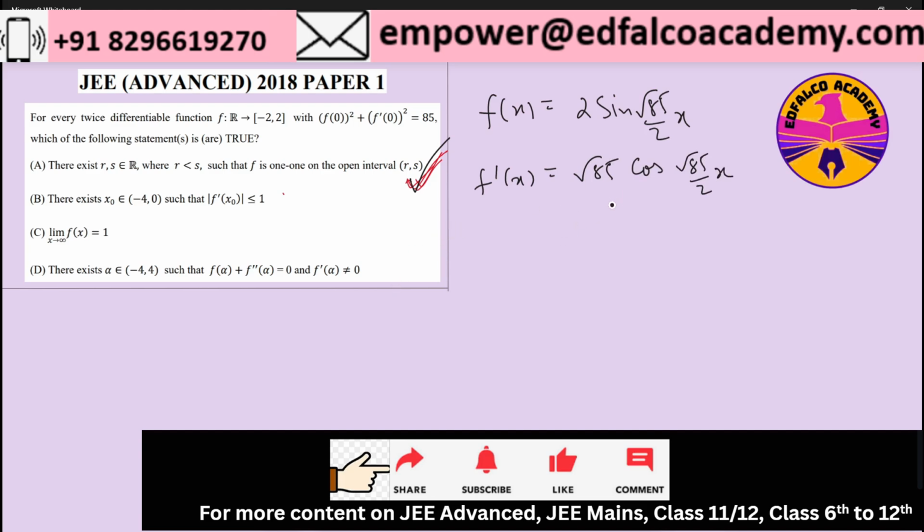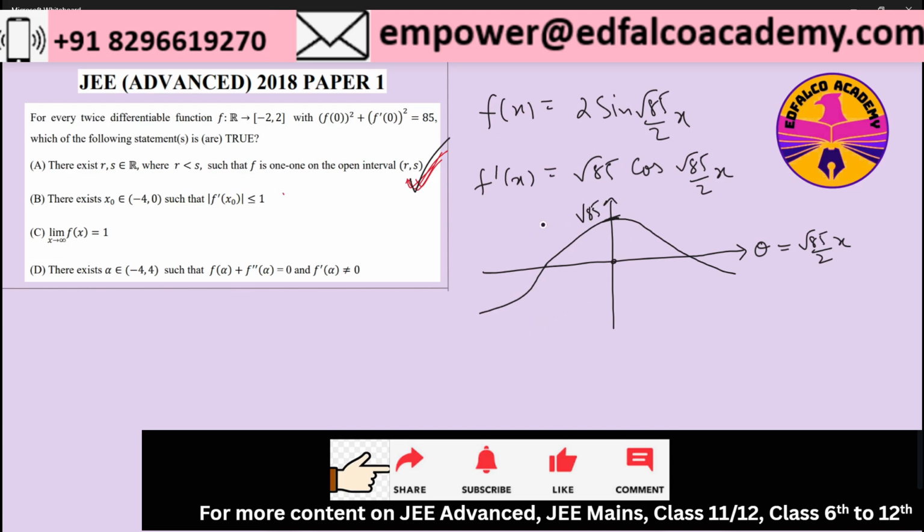If I draw the function, the cos function will look something like this. Here, this is the value of theta. Theta is nothing but root under 85 by 2 times of x. So at x equal to 0, theta will be 0 and the value of f dash x will be root under 85.